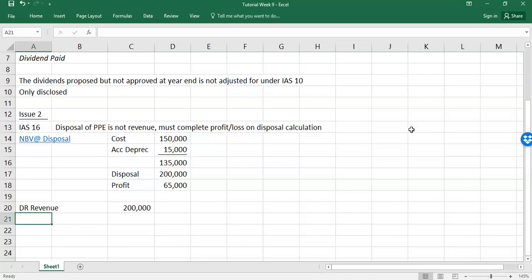Think about the other things you're doing now. You're going to credit PP cost, say that 150 is now gone. You're going to debit accumulated depreciation, 15, because that's now gone. And then you're going to credit the SOPL, 65.